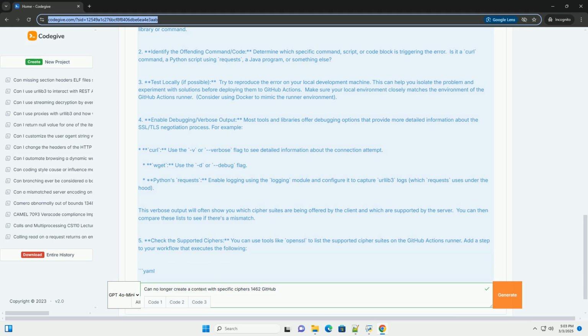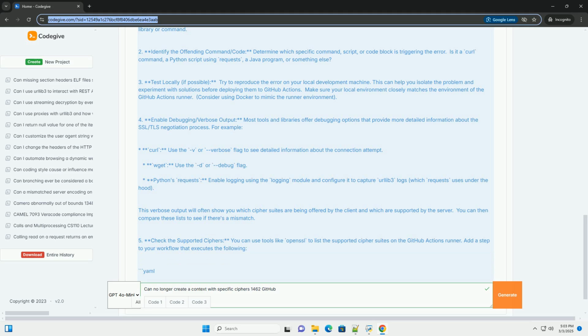Most tools and libraries offer debugging options that provide more detailed information about the SSL/TLS negotiation process. For example, for curl, use the -v or --verbose flag to see detailed information about the connection attempt. For git, use the -d or --debug flag.